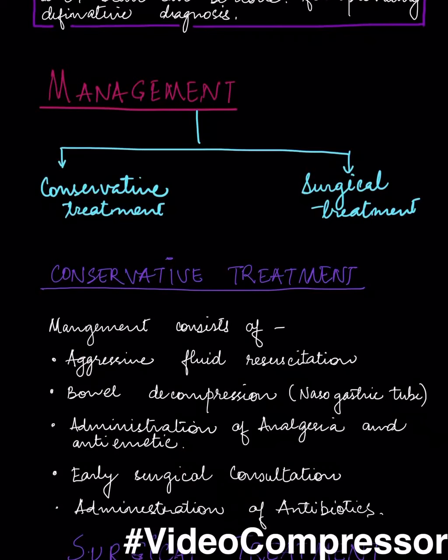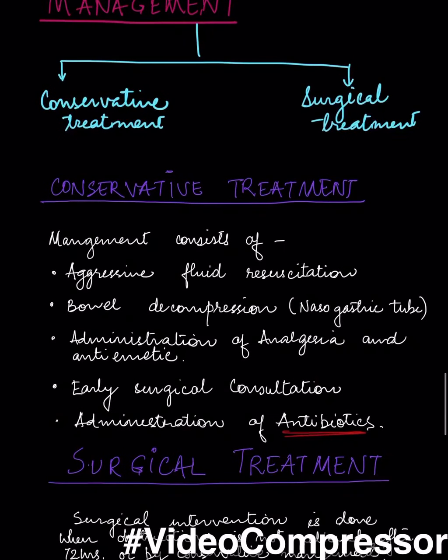There is also bowel decompression by nasogastric tube, in which the food is removed from the obstructed bowel so as to prevent any formation of bacterial growth and to reduce the bowel enlargement. There is also administration of antibiotics, which is very important so as to prevent any bacterial growth. The antibiotics are targeted for the gram negative and anaerobic bacteria. There is also administration of analgesia and antiemetics so as to relieve the patient of symptoms. Early surgical consultation can be done.